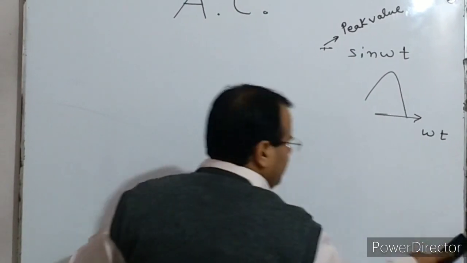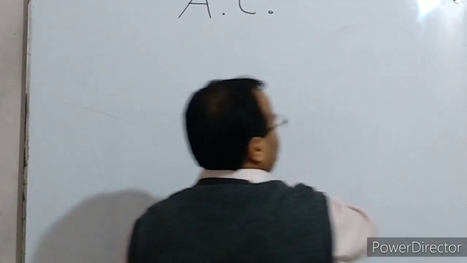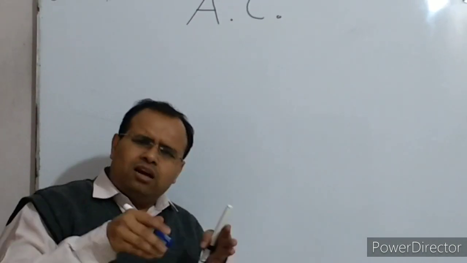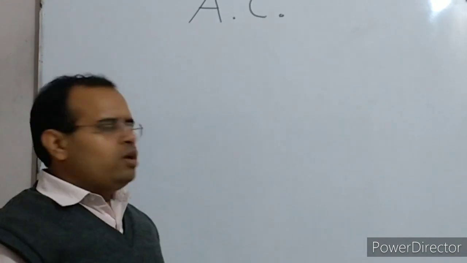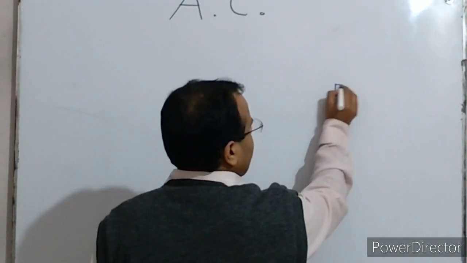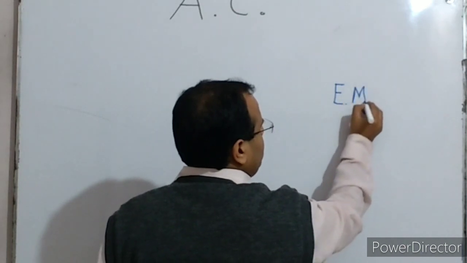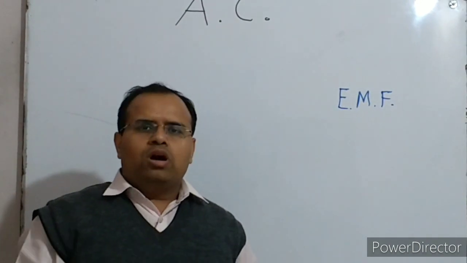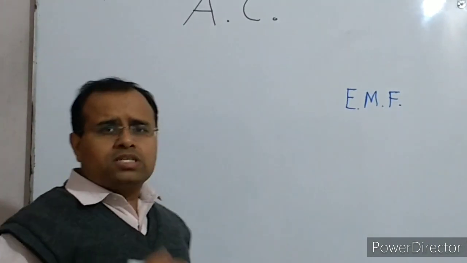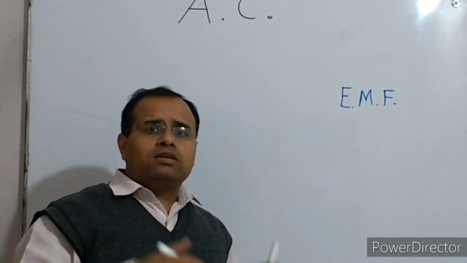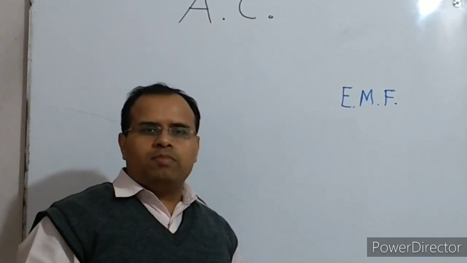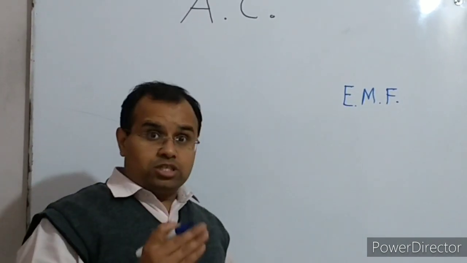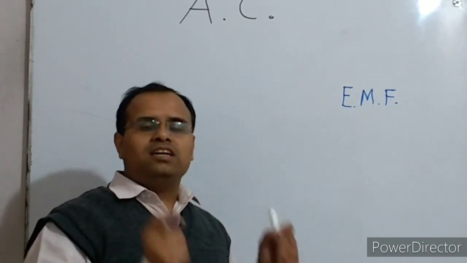Now let us discuss some very important properties of alternating current. Alternating current and alternating EMF are two different things. As we studied, EMF is the electromotive force, which leads the current to flow in a circuit. As we discussed, there is direct EMF which we get from cells and batteries. Similarly, there is alternating EMF also, which changes in magnitude as well as in direction.